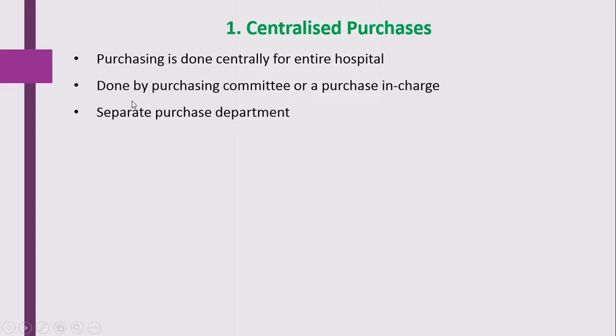In centralized purchase, the purchasing committee present in the hospital or the purchase in-charge handles it. The purchase department will receive the requisitions or the purchase indent from the different departments. After that, the scrutinizing of that purchase indent is carried out. Then the purchase order is prepared, and lastly that purchase order is sent to the supplier for delivering the required material. So this is centralized purchases.